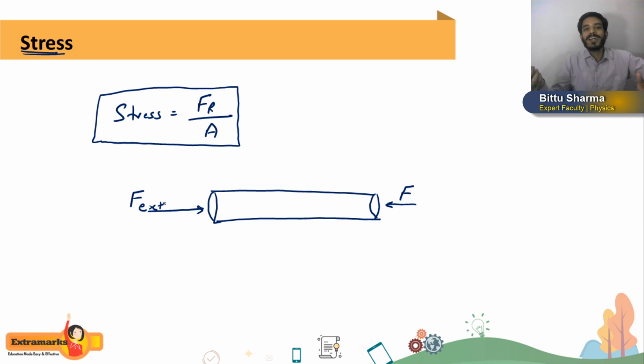Getting or not? What I am writing, this F is the external force, and right now the value of this external force is very small. Okay, now students, do you think that it's an iron rod? Do you think there will be any change in the shape of the iron rod? No. Why? Because the external force is very small, due to which there will be no change in the shape or in the length of the iron rod.